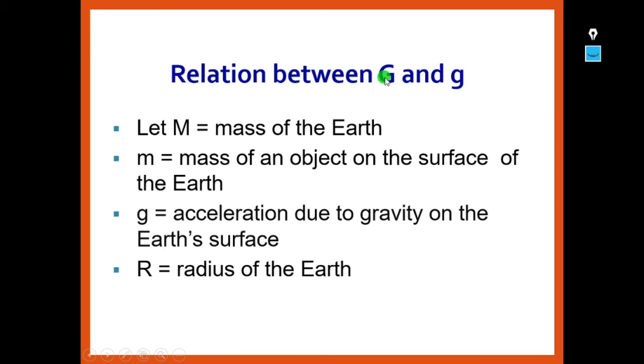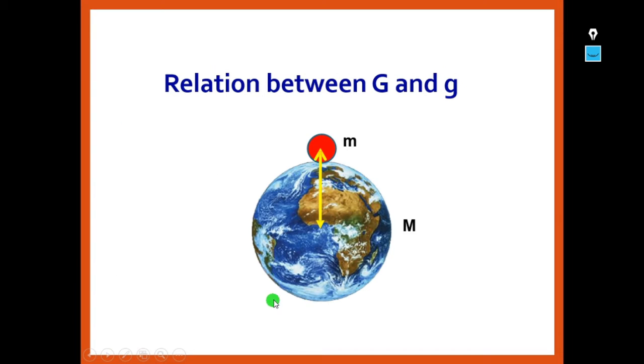Now we will see the relation between capital G, that is universal gravitation constant, and small g, that is acceleration due to gravity. First let us take an example. Let capital M be the mass of the earth, small m the mass of an object on the surface of the earth, small g the acceleration due to gravity on the earth's surface, and R the radius of the earth. So we have to show the relation between g and G. Let us suppose capital M is the mass of the earth, small m is the mass of the body which is on the surface of the earth, and this R is the radius or the distance at which the body is placed from the earth's center.